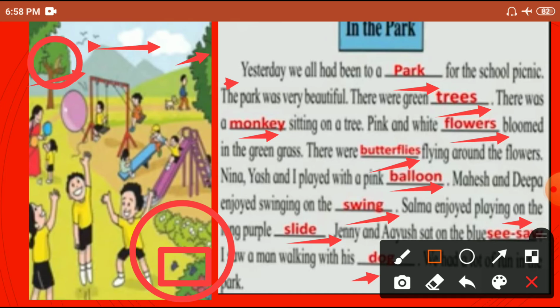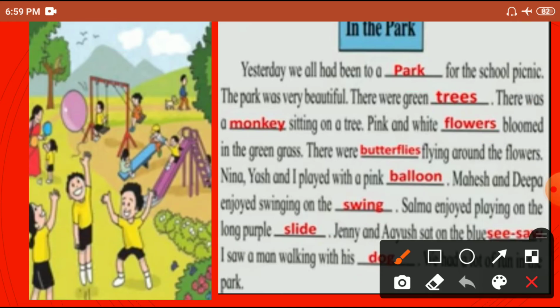Here, this is Nina, Yash and I. Mahesh and Deepa enjoyed swinging on the swing. Where is the swing? One second, students, let me clear all. So this is the swing, and here Mahesh and Deepa enjoyed swinging on the swing.